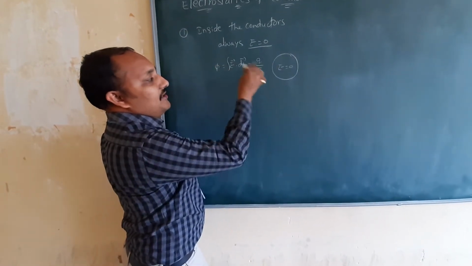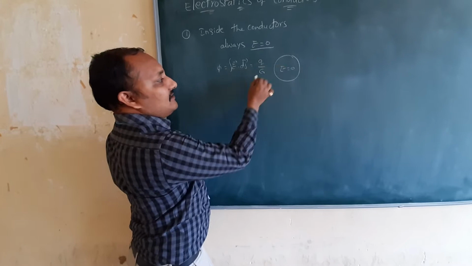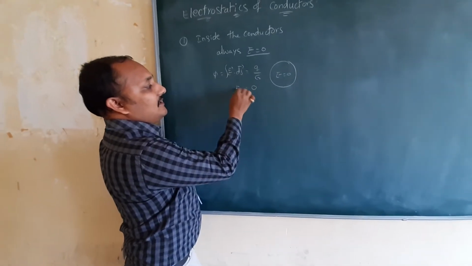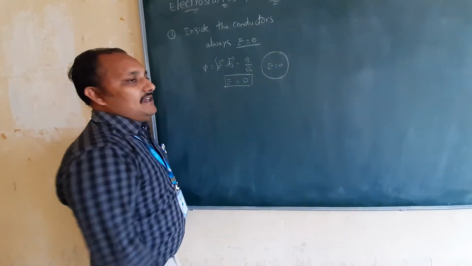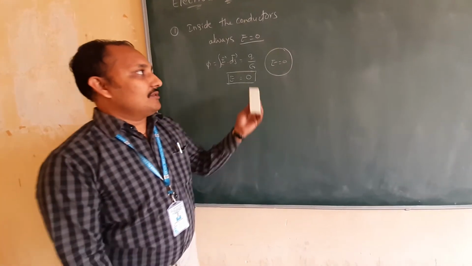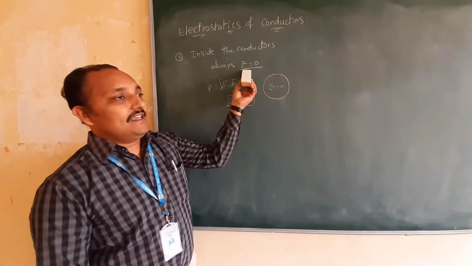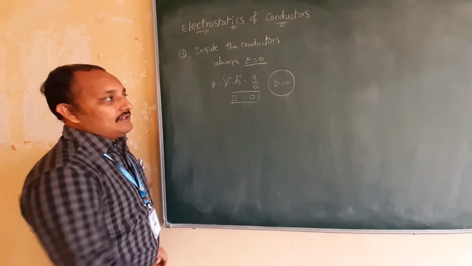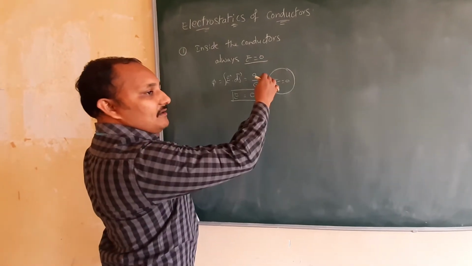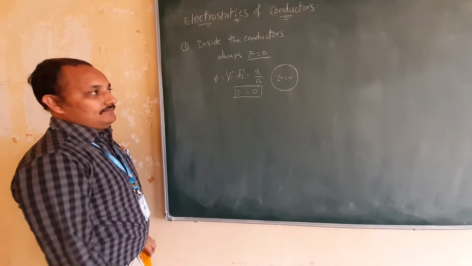Inside there is no charge, therefore the electric field intensity is 0. Already you came to know this derivation. So that is the point: inside the conductor, electric field intensity is always 0. Either you can take a sphere or a spherical shell.